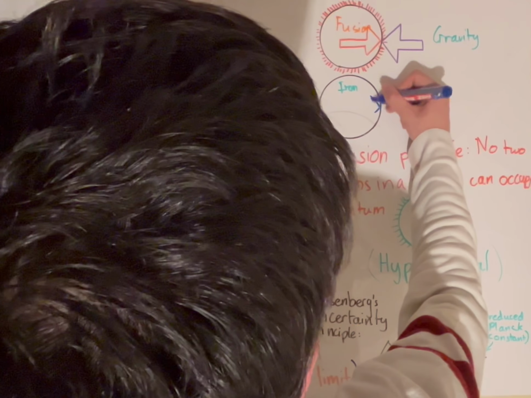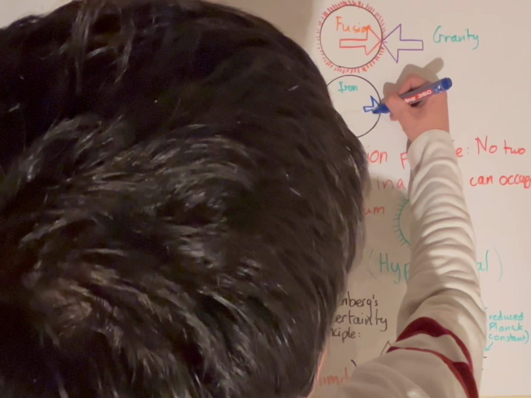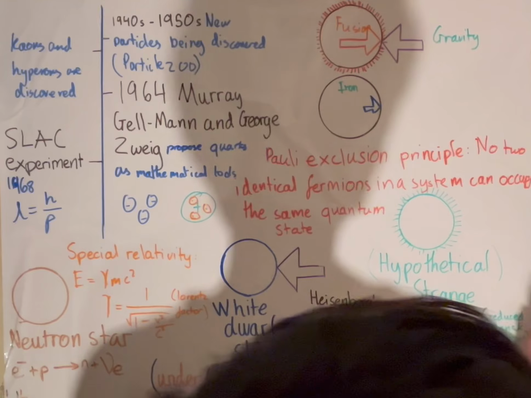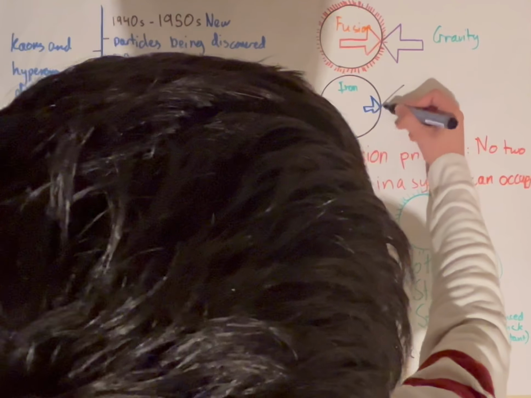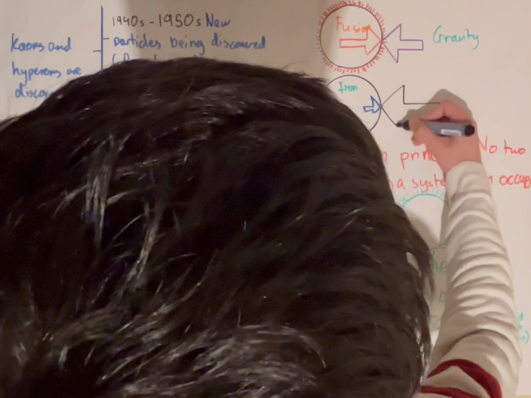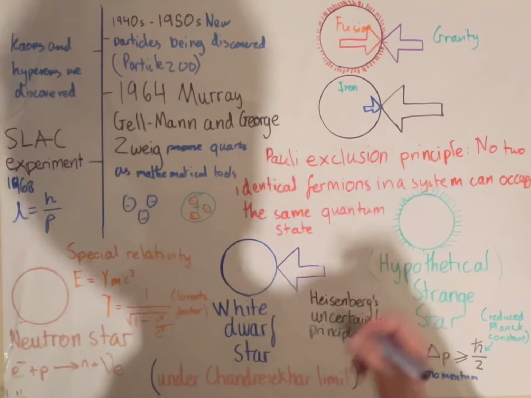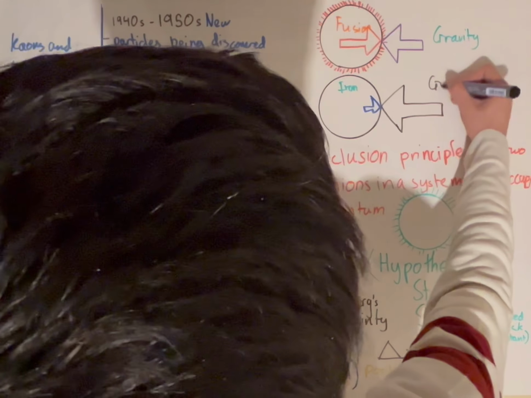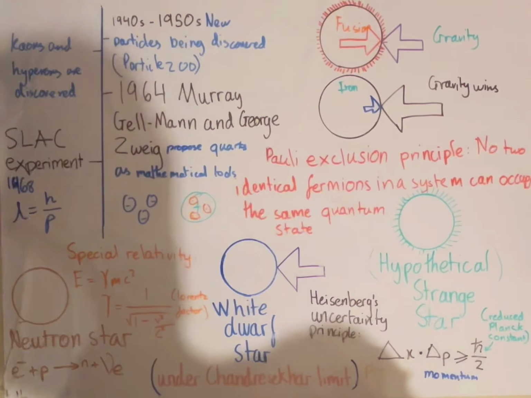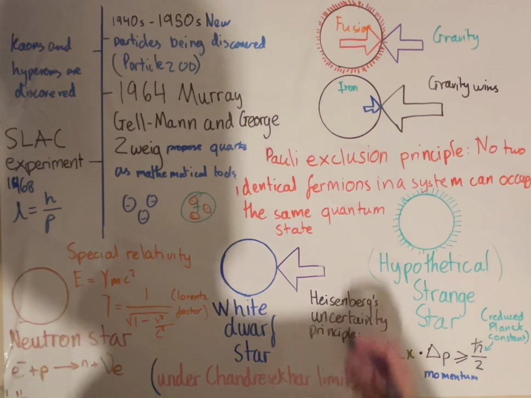So we have not as much fusion, but we still have the same amount of gravity, which means that gravity, in this case, wins. So the star collapses into itself, okay?